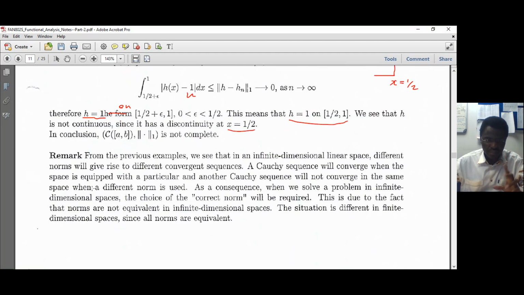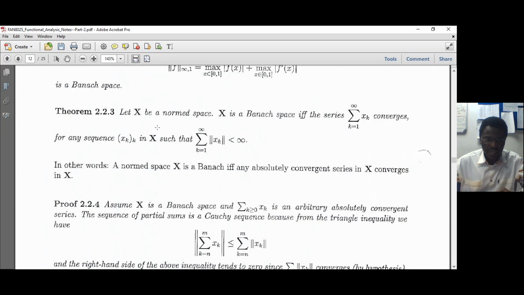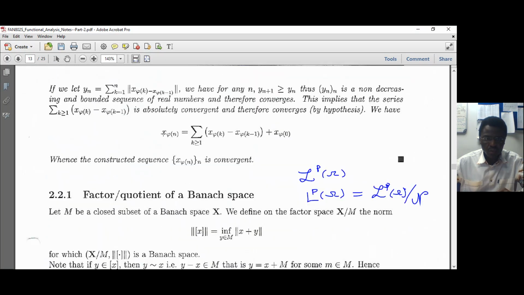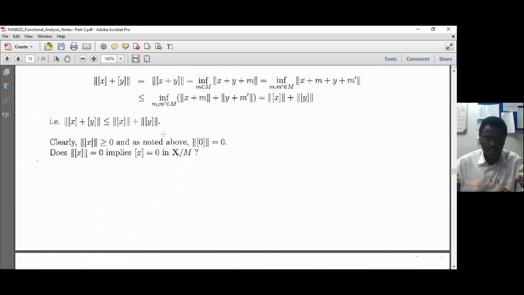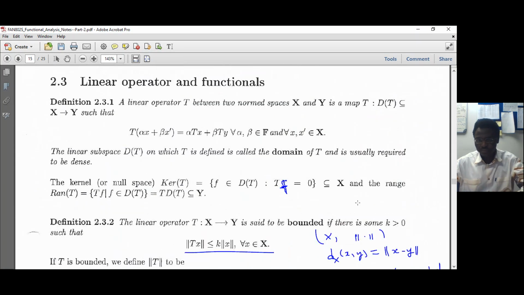So I hope you read as I advise you to do, because this other part you can read through. I will go straight to the linear operator. This is very important, and that's what we'll be doing during the course of this week. Because in your comprehensive tests, you need to do something on linear operators. So today, tomorrow, again, and on Friday, please don't do.